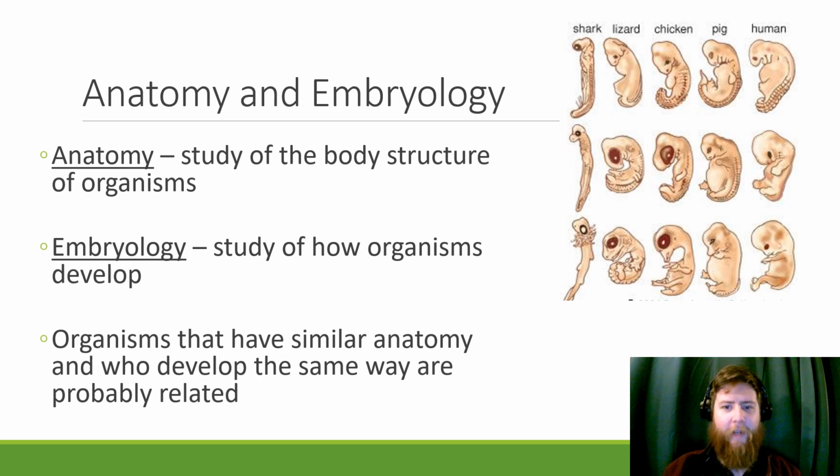All right, anatomy and embryology also give us some clues towards relatedness. Anatomy is the study of the body structures of organisms, and embryology is the study of how organisms develop. Looking at these timelines of shark, lizards, chicken, pigs, and humans, and how they develop in the womb, we see that these processes are similar, because, well, except for the shark, we're all vertebrates. We all have a backbone, so you can see these backbone stages with eyes, and see how that changes and how it's the same and different.